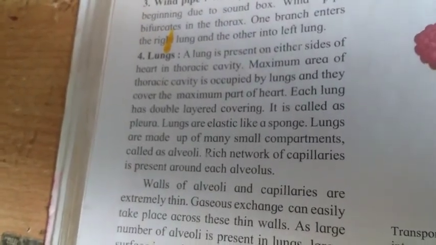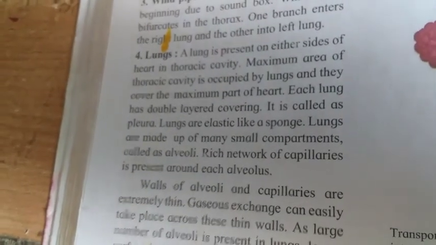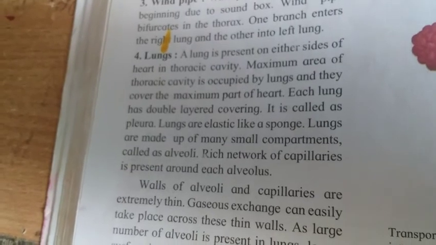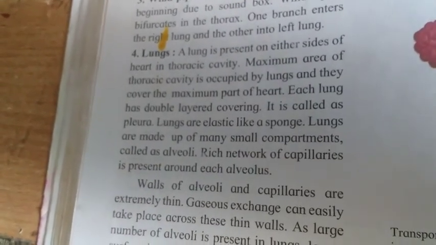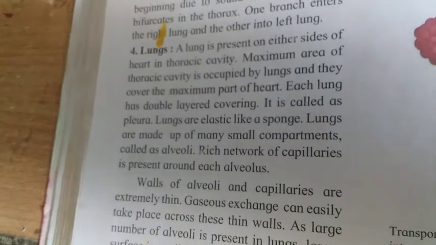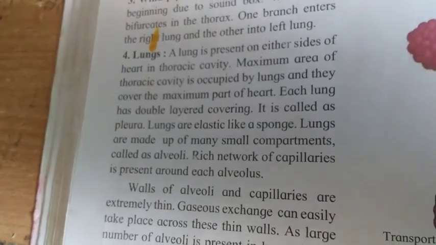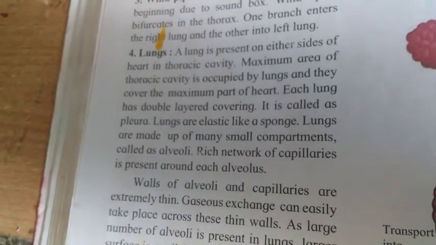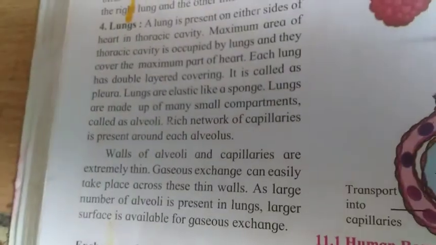Lungs are elastic like a sponge. How are the lungs? Lungs are spongy in nature, and they have very small compartments called the alveoli. A rich network of capillaries is present around each alveolus.